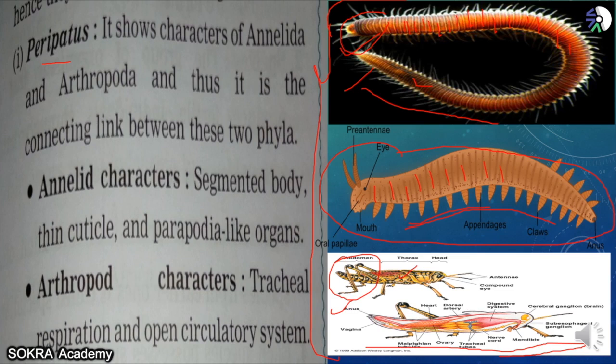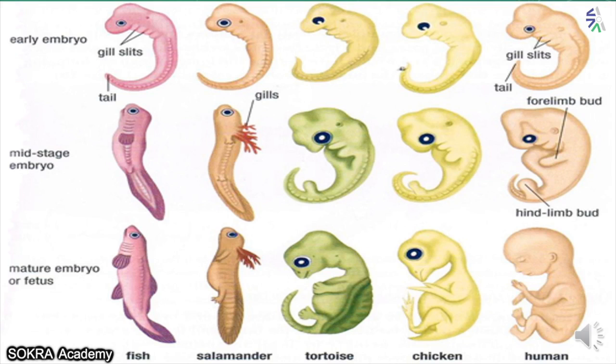So scientists were shocked, because we have another very big explanation about evolution: there is annelid, there is peripatus, and then there is the Arthropoda classification. Peripatus is a connecting link between the annelid and Arthropoda, because it has both the characteristics of annelid and of Arthropoda. That means peripatus evolved from annelid, and Arthropoda evolved from annelid and peripatus. Now this is another, embryological, evidence to support the evolution.